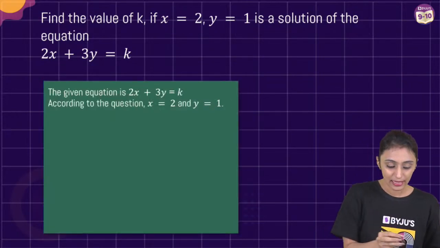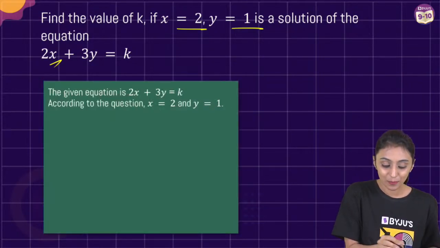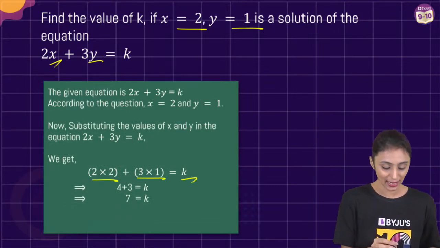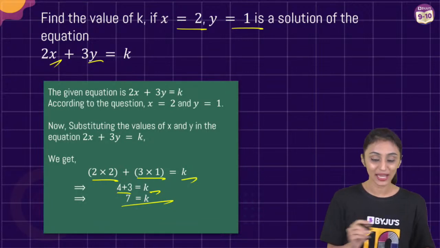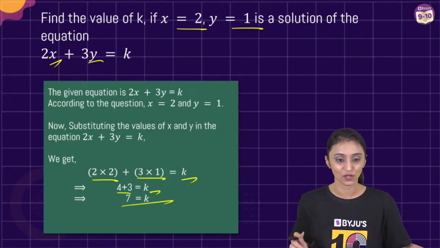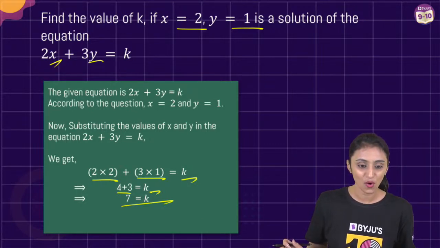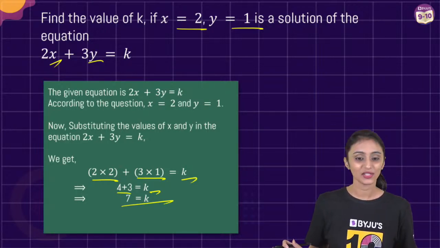So let's do one thing. Let's replace x with 2 and y with 1. What do we get? 2 times 2 plus 3 times 1 equals k. That's 4 plus 3 equals k. So k is going to be equal to 7. Yes, you are correct. Anant, Aditi, Archit, you all are right. This is correct. So we have understood this. No doubts.